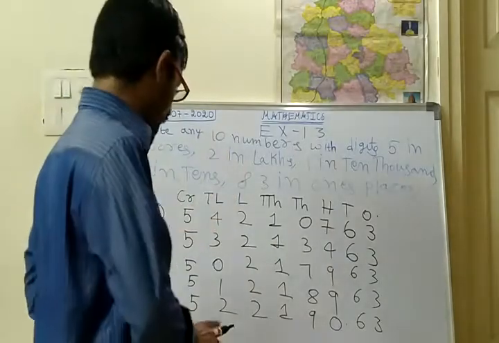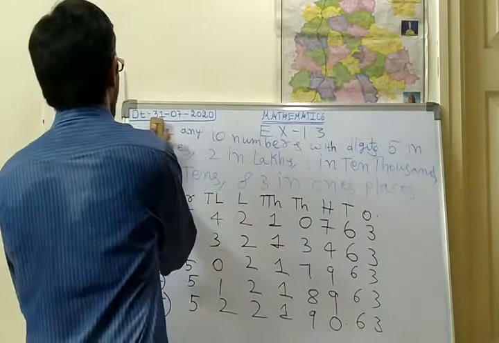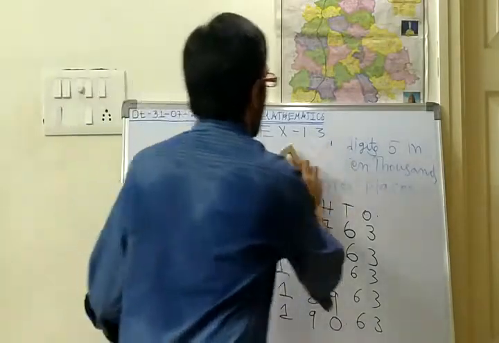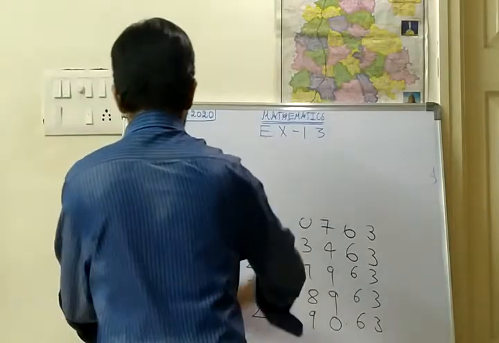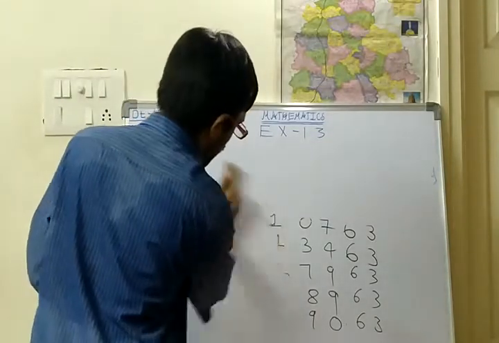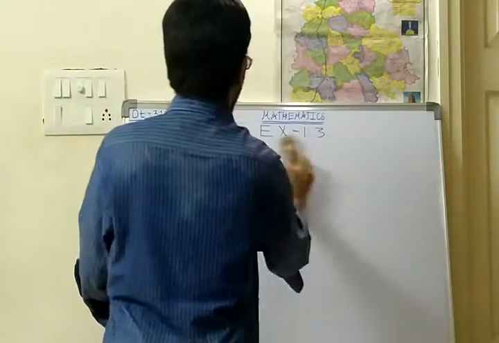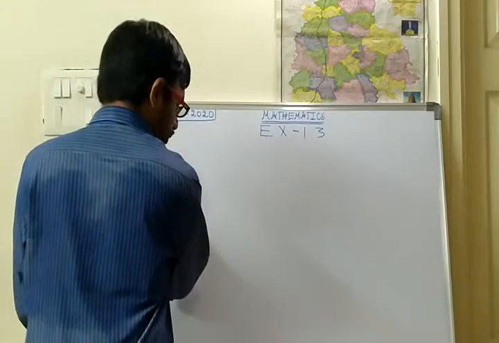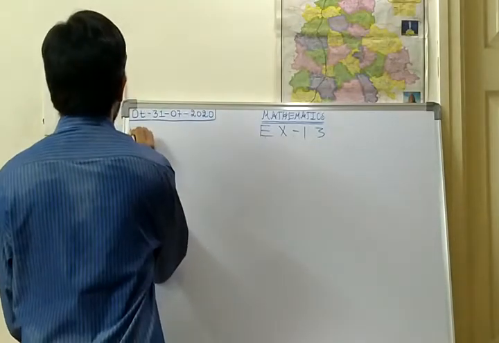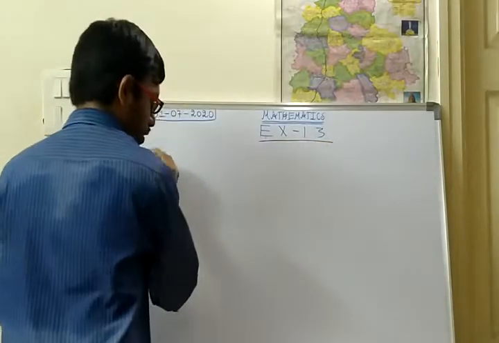Now I will give some homework problems. You try to do from these bits. Okay, fifth bit. What is the fifth bit?